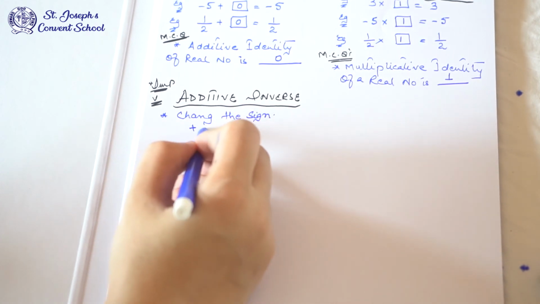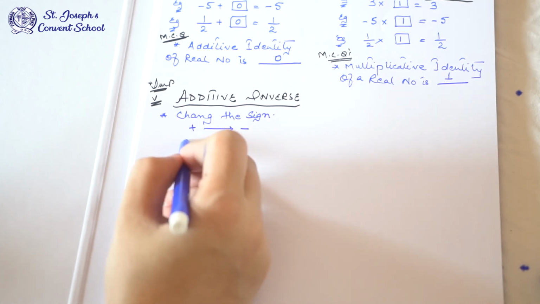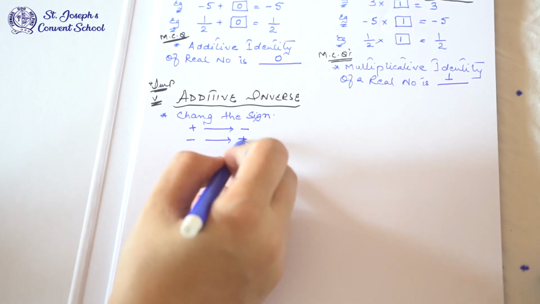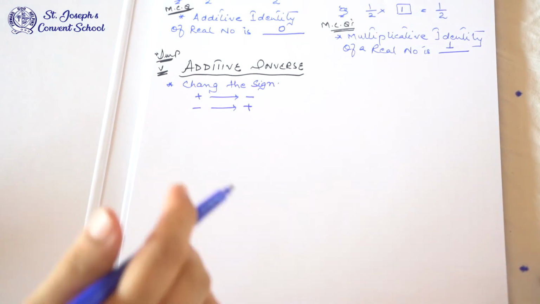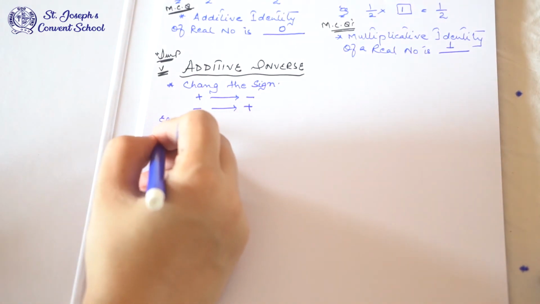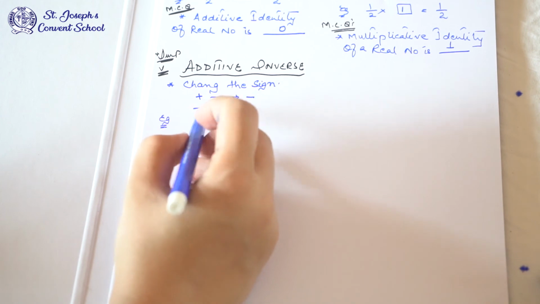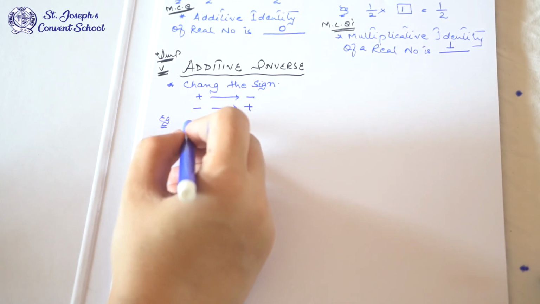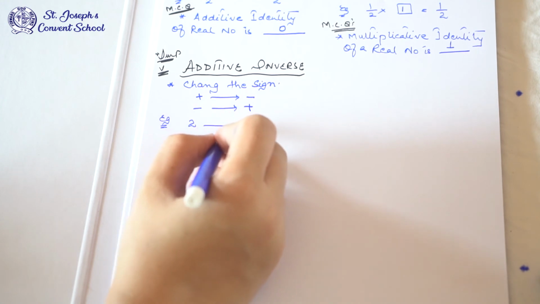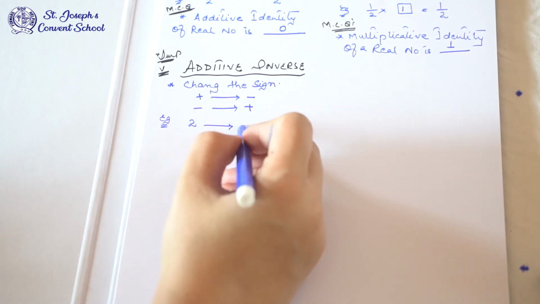Okay, plus will change into minus and minus will change into plus. Now in this case, suppose they ask you to write the additive inverse of 2. Additive inverse of 2 is minus 2.